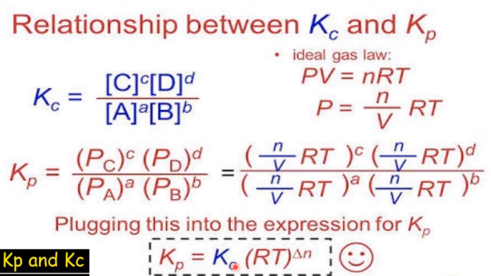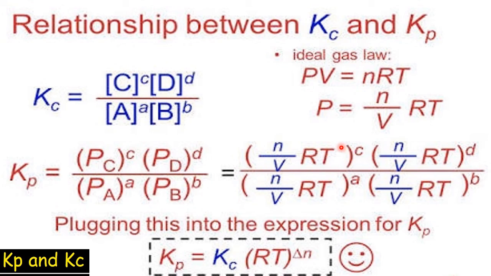When they are unequal, the relation is Kp equals Kc into RT to the power delta n. Why delta n? Take the reaction cC plus dD going to aA plus bB. In terms of partial pressure, P is nRT by V, so all the RT you take to one side, and n by V means the concentration of C, D, A, B. That is concentration of C, D by A, B, which is Kc only. So Kp equals Kc RT to the power C.